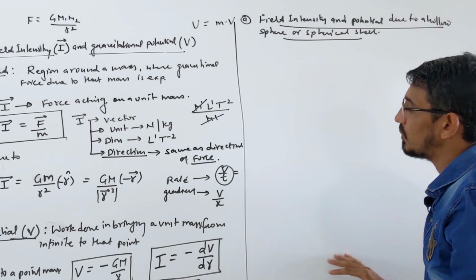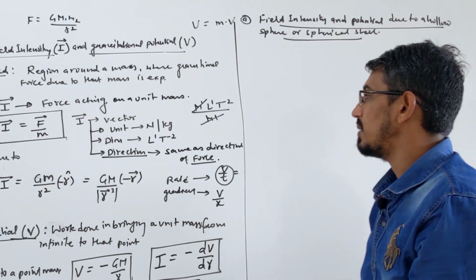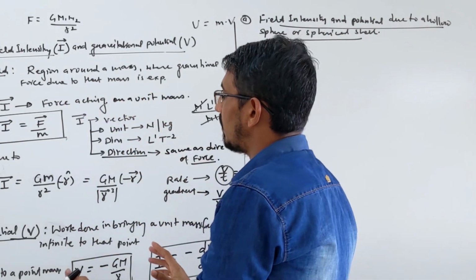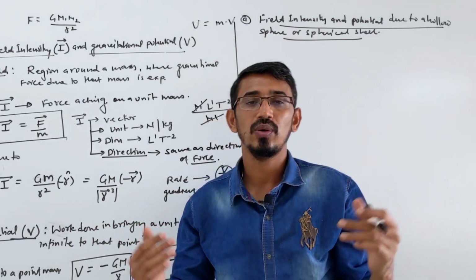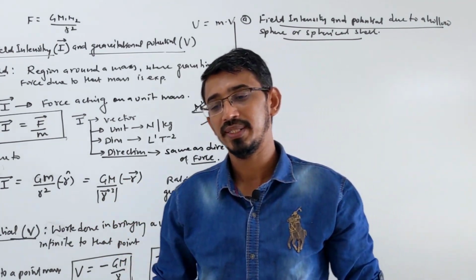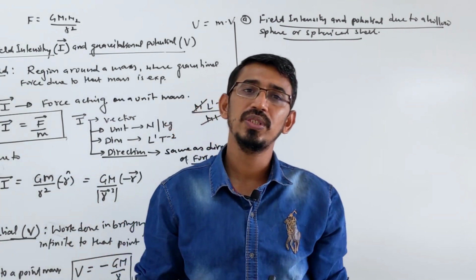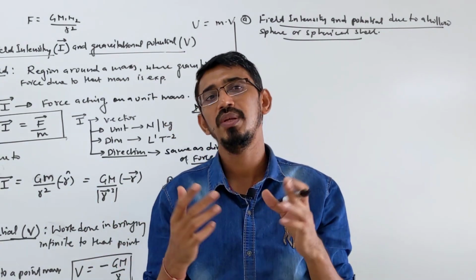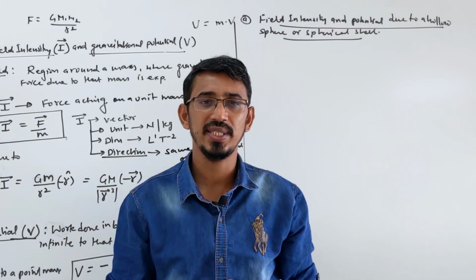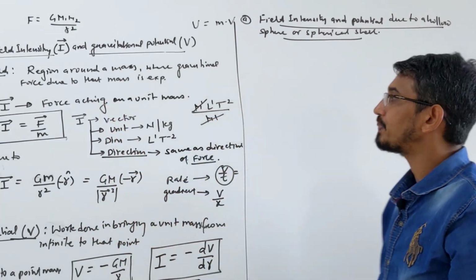And this I am doing, that also will be exactly the same, okay. What's important here: in a gravitational field there is only one type of force, which is only attractive force, so there is only one possibility. In the next topic that we will learn, electrostatics, the electric force can be of two types, it can be attractive or repulsive, so we always see two cases there, okay. Here there is only one case, okay.